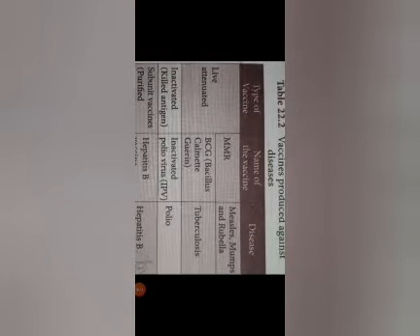Vaccines produced against disease. Live vaccine. Type of vaccine, name of the vaccine: MMR, for the disease measles, mumps and rubella. BCG, tuberculosis. Inactivated, killed antigen: polio vaccine, polio.